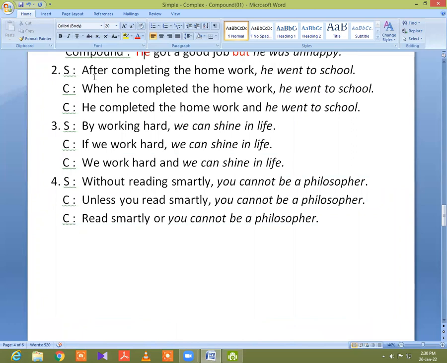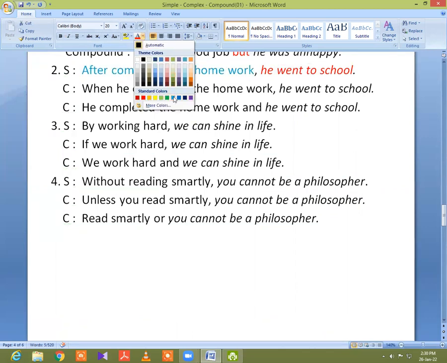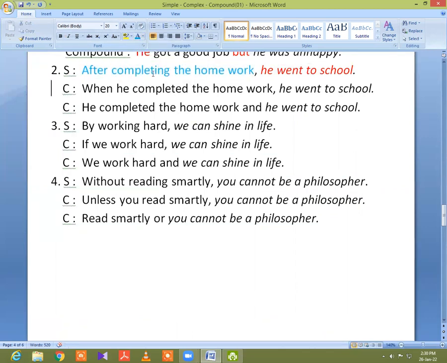You notice that the simple sentence is, after completing the homework. After completing the homework, comma, he went to school. This is an example of a simple sentence because there is only one clause. This is the clause, he went to school. But after completing the homework is not a clause because there is no finite verb. Completing is a non-finite verb. So this is an example of a simple sentence.